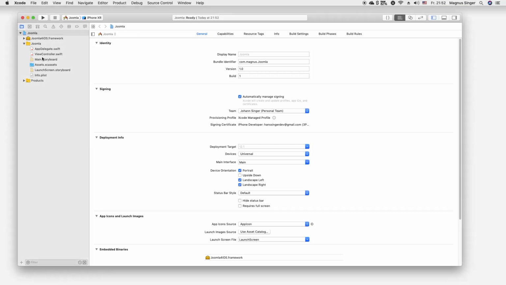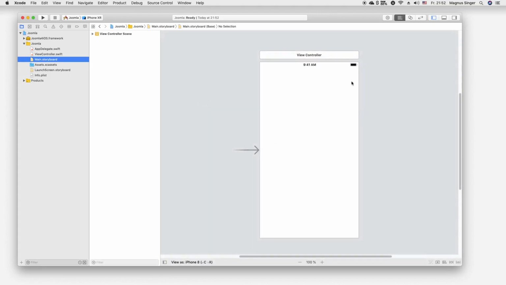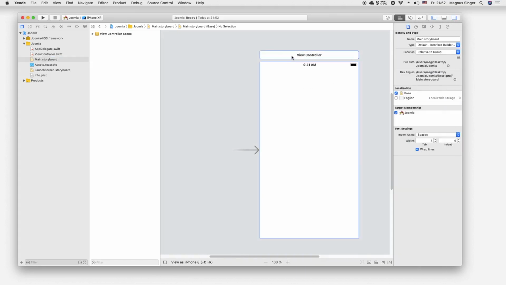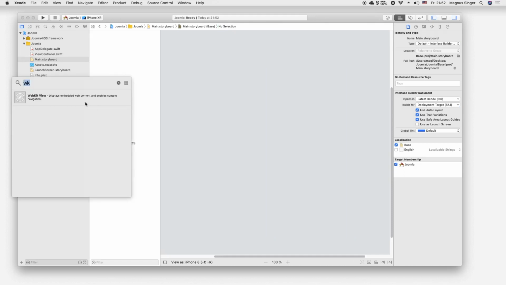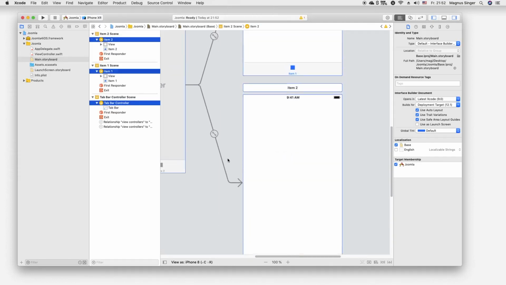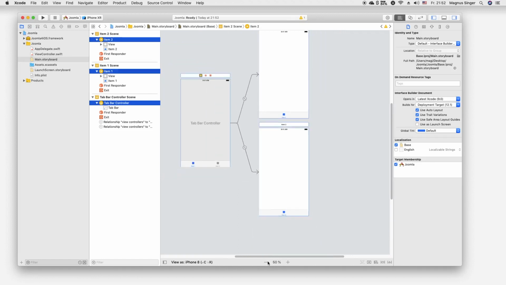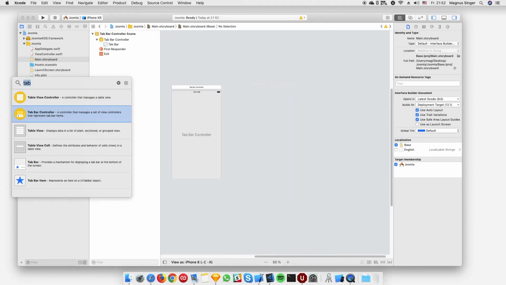Right, so now the next thing will be, because we will try both the article endpoint as well as the user endpoint, first I will just prepare the UI. I will implement the tab bar with a tab bar controller, so we have the option to change between the two view controllers very fast. Now we will add a navigation controller.